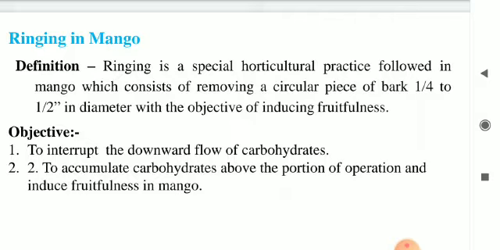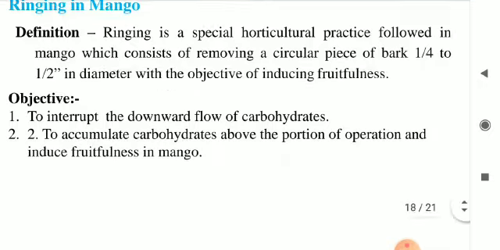That means to drive the carbohydrates to get accumulated above the portion where the ringing is done, and hence to induce fruitfulness in mango. That means to increase the fruiting capability of the branch or the tree. These are the main objectives of ringing in mango.